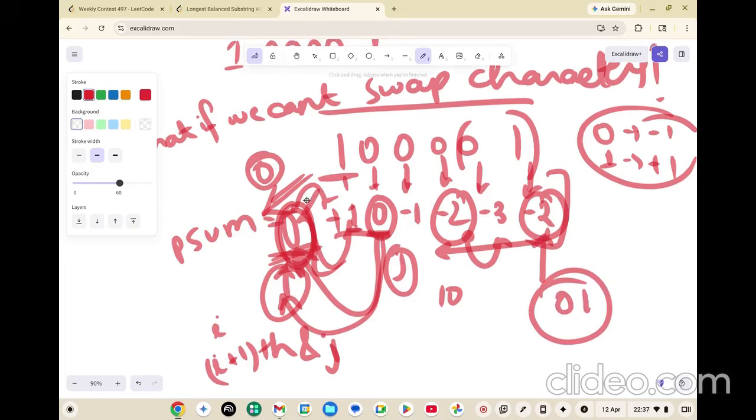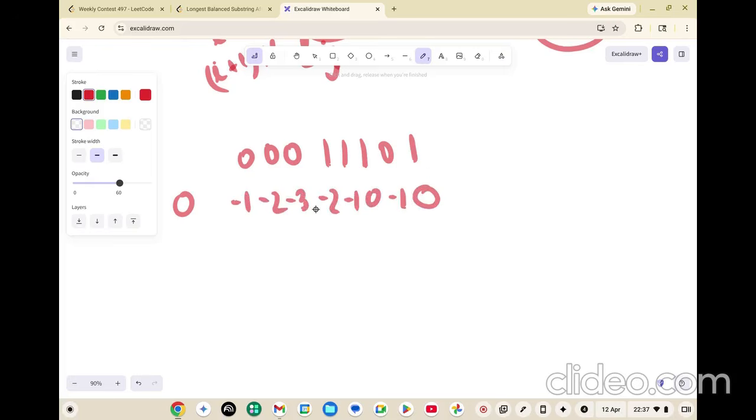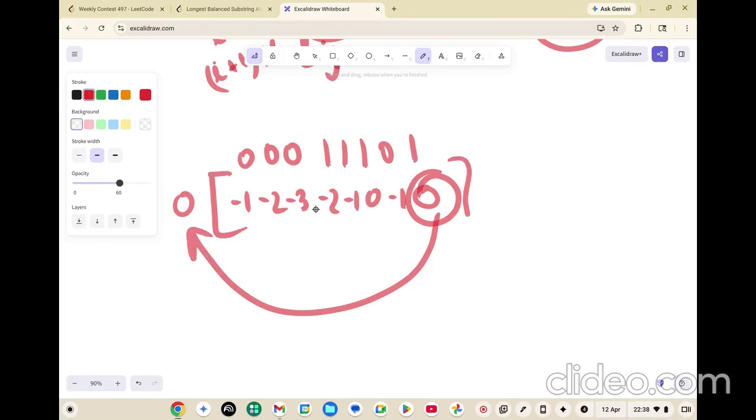Okay, if you want to take a better example, let's say 0 0 0 1 1 1 0 1, right? So initially it had a 0, 0, -1, -2, -3, -2, -1, 0, -1, 0. For this 0 index, you will say the first index where you get a 0 is this position, right? Why are we saying the first position? Because we care about the longest length, and the longest length can be found at this position.